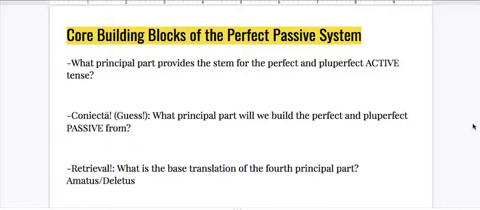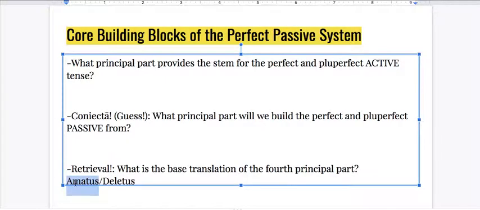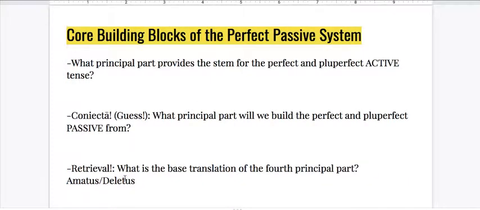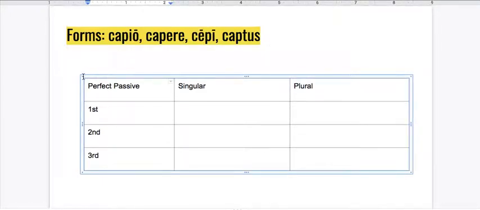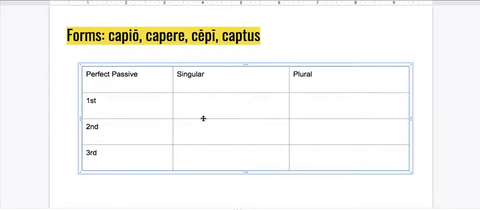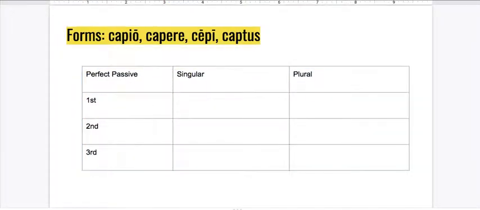All right, core building blocks of the perfect passive system. So, retrieval. Oh, we already did this. I forgot what my sheets look like. Yeah, so having remembered how we translate amatus, how are we going to translate deletus? Having been destroyed or just destroyed? All right, so keeping in mind, we start with these four forms of capio. We have our perfect passive, the tense we're going to start with first. So instead of cepi, which means I captured, I want to say I was captured.